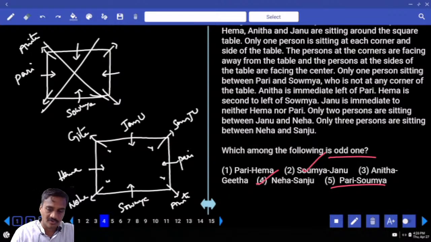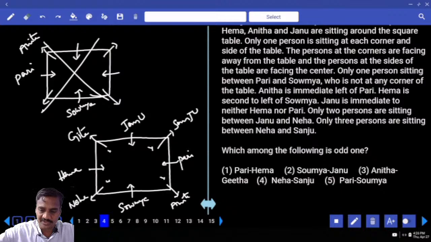Question number 4, which among the following is the odd one? Pari and Hema are opposite. Soumya and Janu, opposite. Anita and Geeta, opposite. Neha and Sanju, opposite. And Pari and Soumya are not opposite to each other, so choice 5. The remaining persons are opposite to each other. Now this is about question 4.